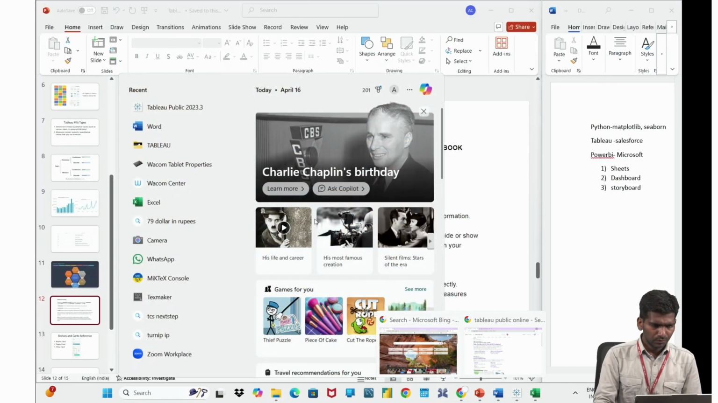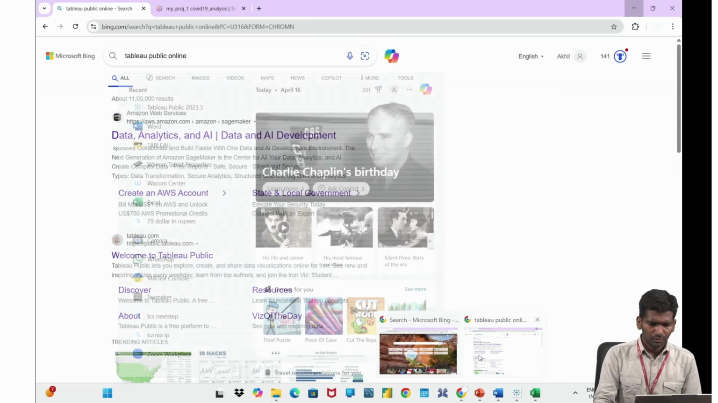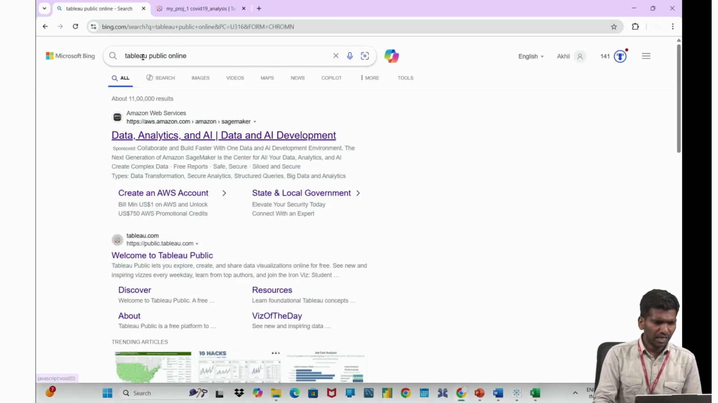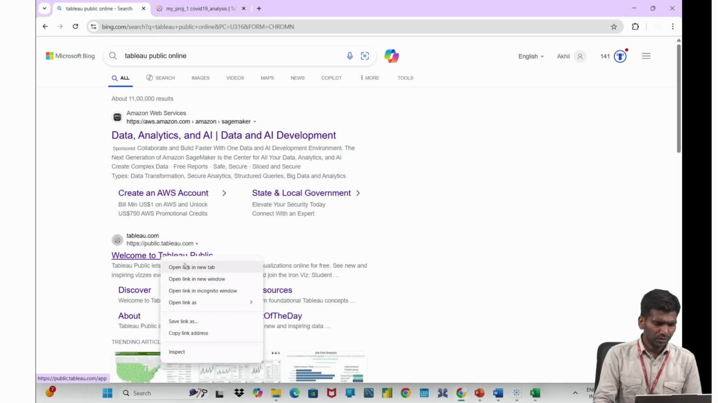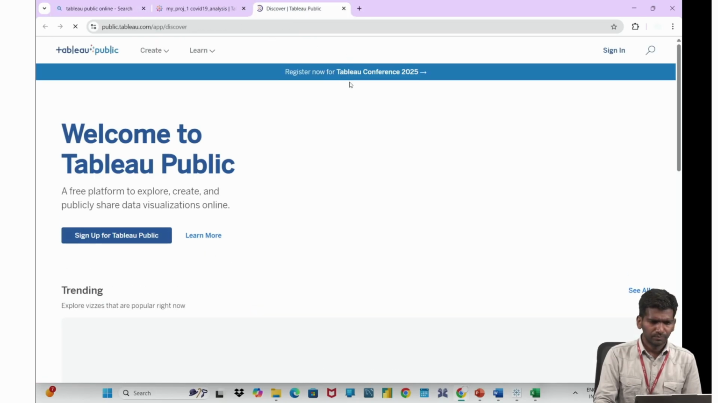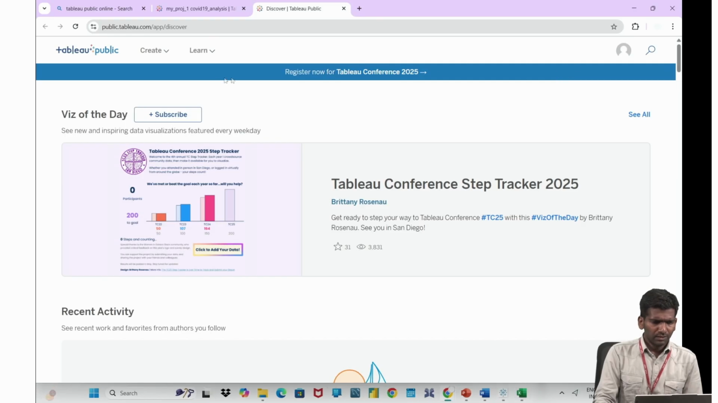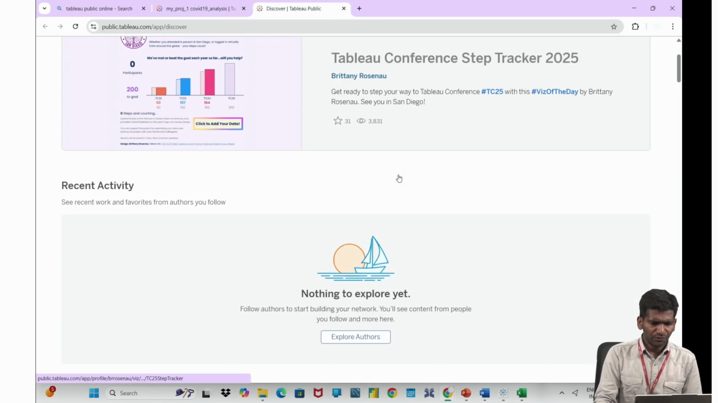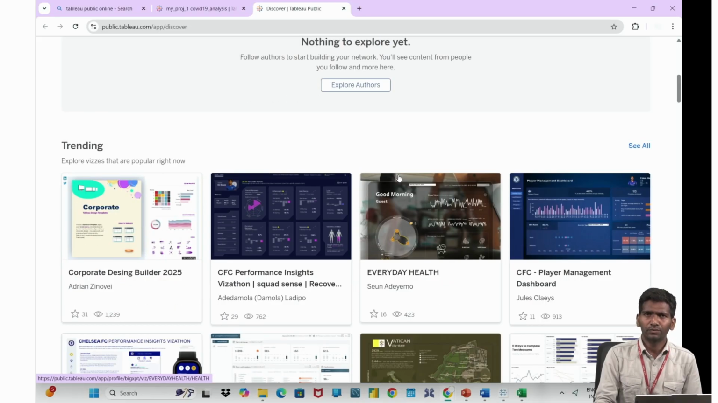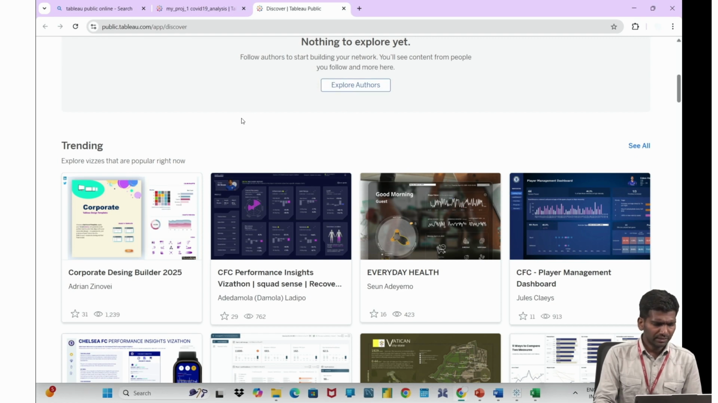Let me open Google, and in Google you type Tableau Public online. Here you click it. Here you can sign in. If you are new, you need to create one account. Soon after opening Tableau Public, what can I see? Tableau Public means it is open to all, right? Whatever we upload is seen by all the people around. That means it is open publicly.